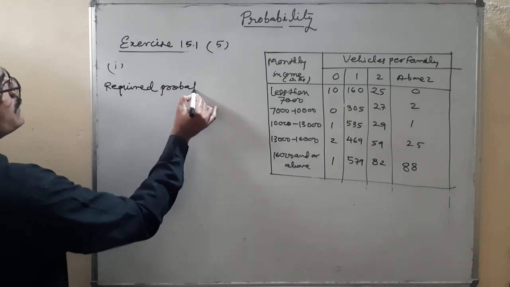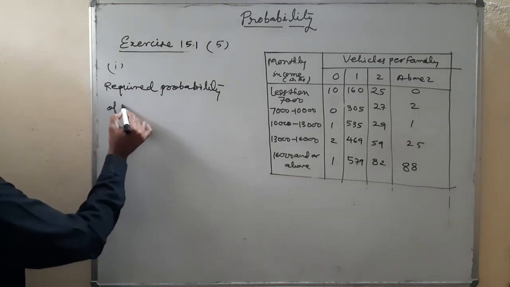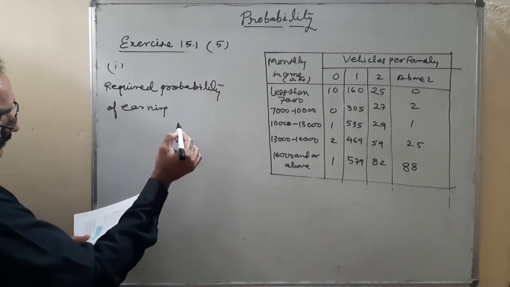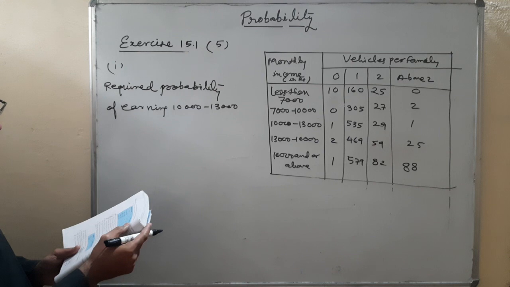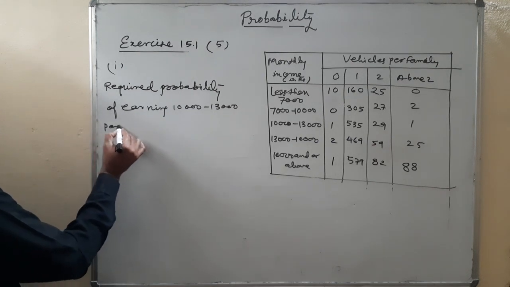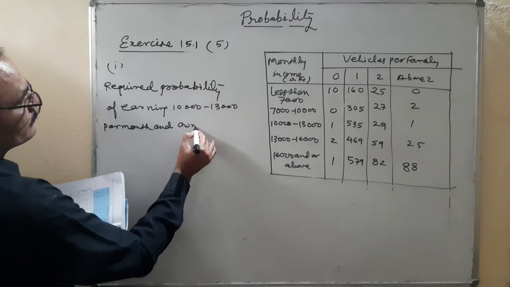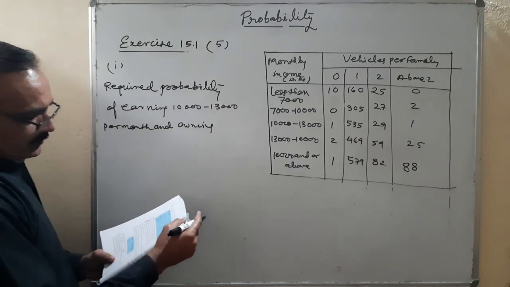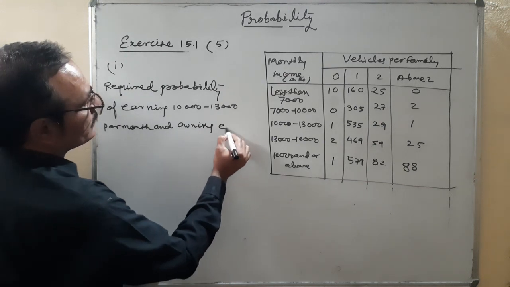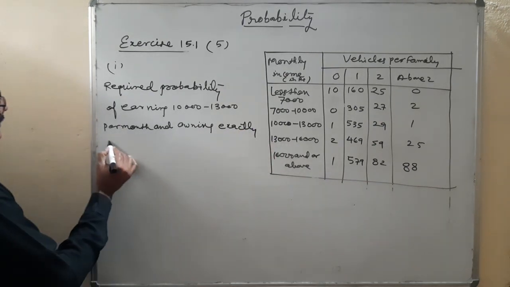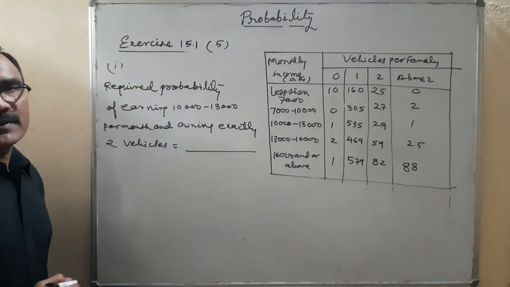Required probability of earning 10,000 to 13,000 per month and owning exactly two vehicles is equal to number of favorable outcomes.